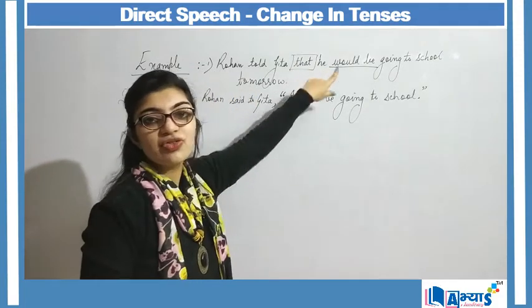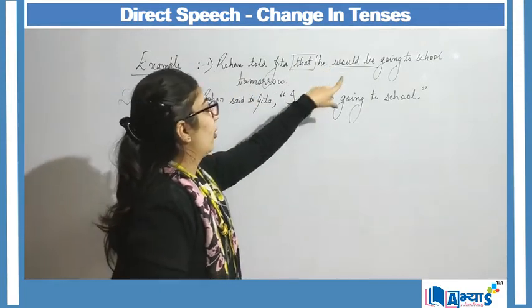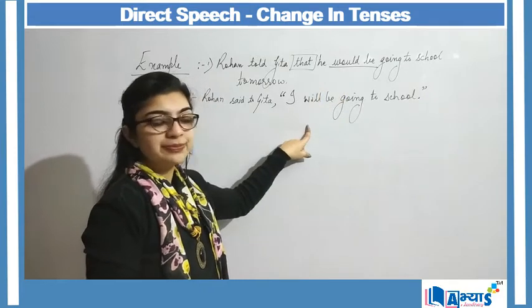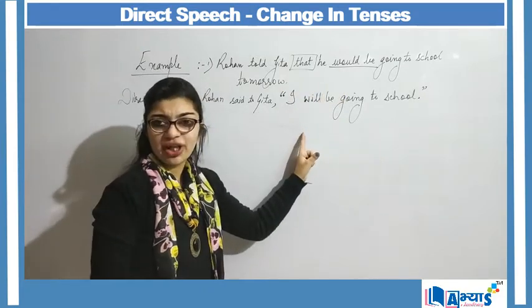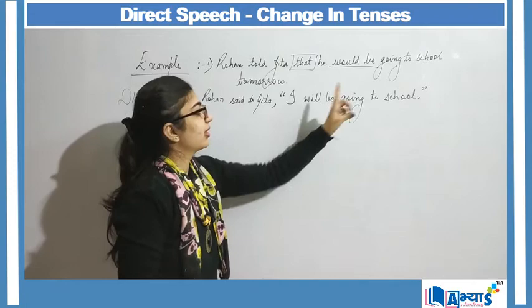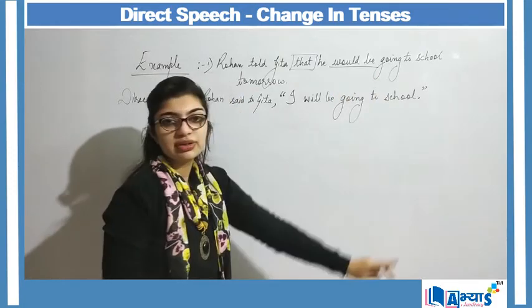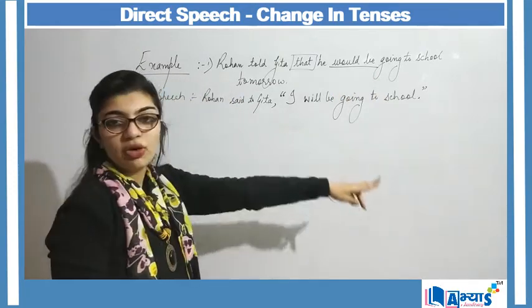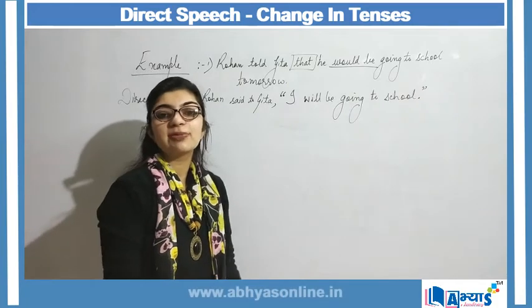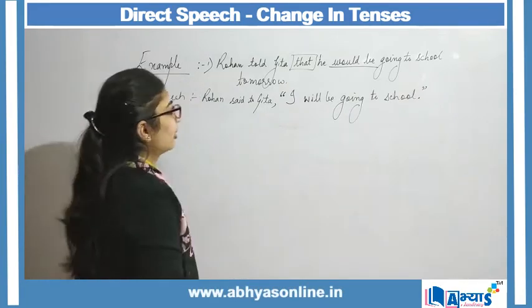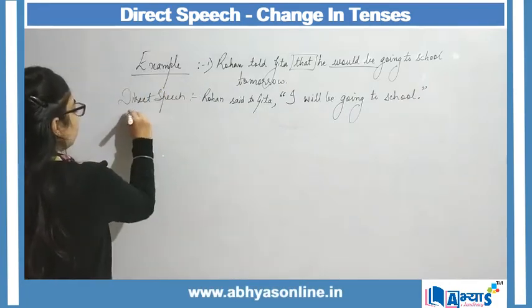Here he has changed to I. Would has changed to will. A certain change in the tense. Be going to school, the same. Inverted commas mean that this is my direct sentence. Another example can be: